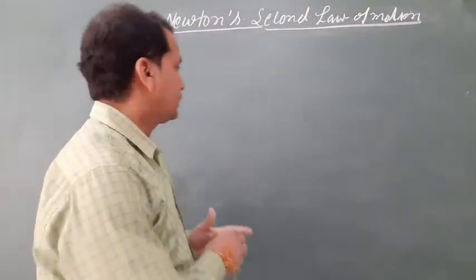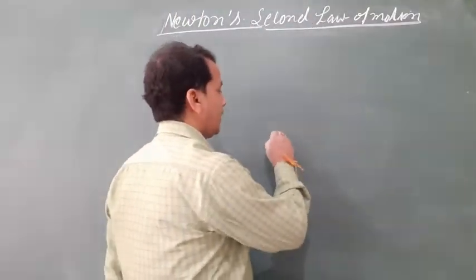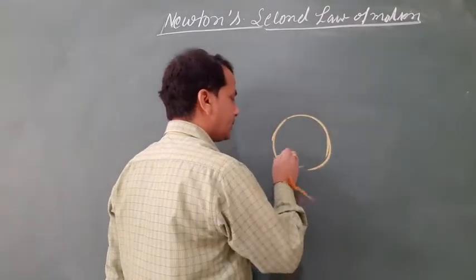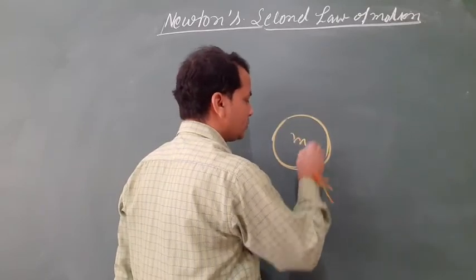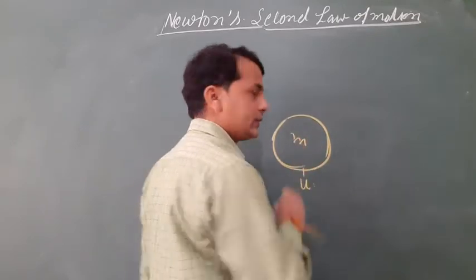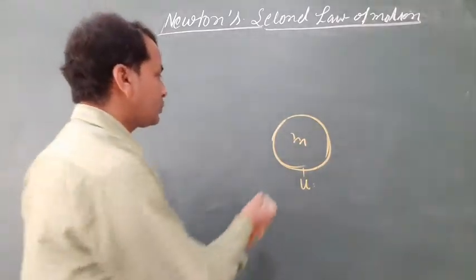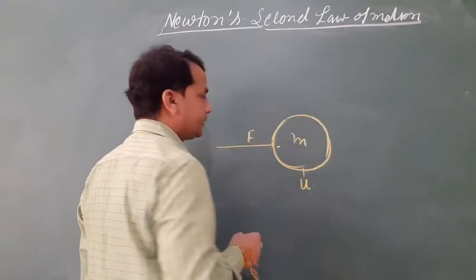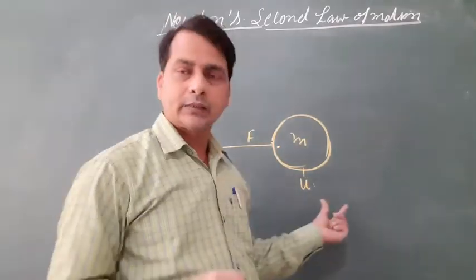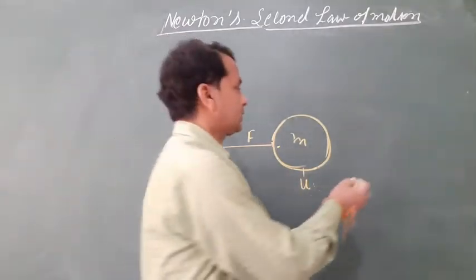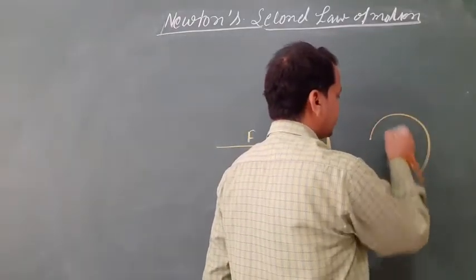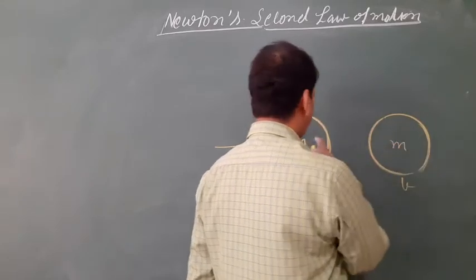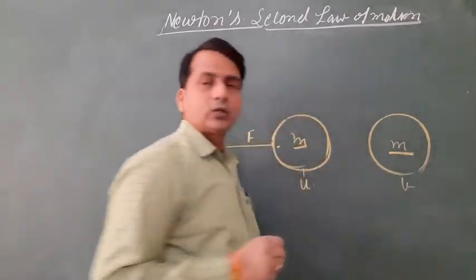Suppose an object has mass m and initial velocity u. An external force F is applied, then the velocity changes to a final velocity v, and the mass remains constant.